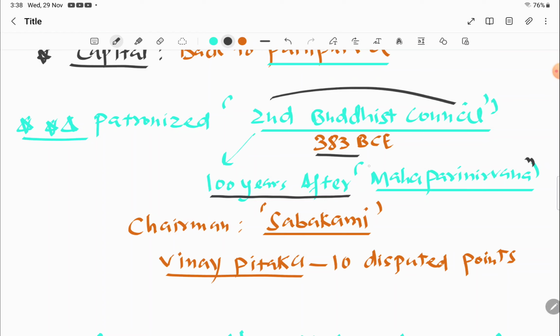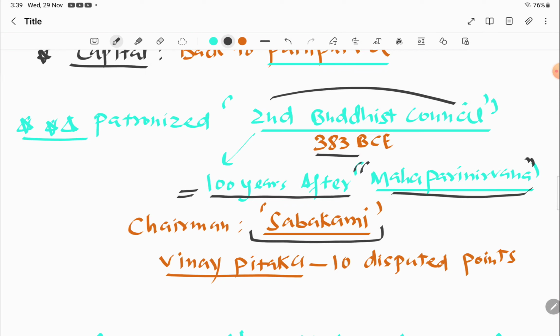In Buddhism, we don't generally say the death of Gautam Buddha; we say Mahaparinirvana, which generally means the death of the Buddha. So 100 years after the Mahaparinirvana, the second Buddhist council was conducted under the patronage of Kalashok, and it was chaired by Sabakami.